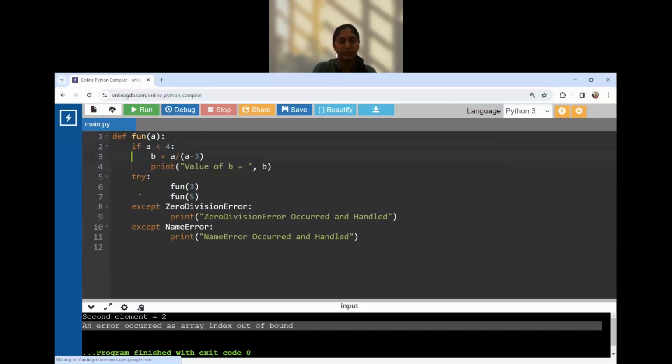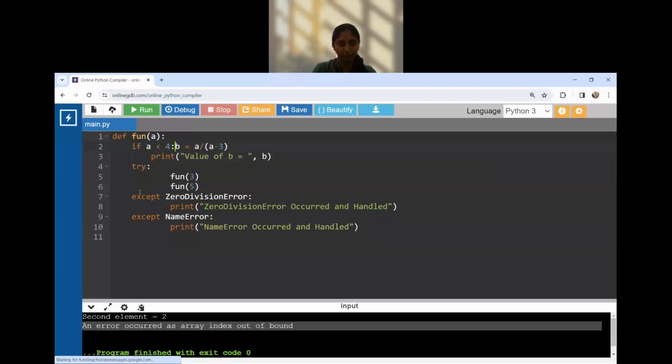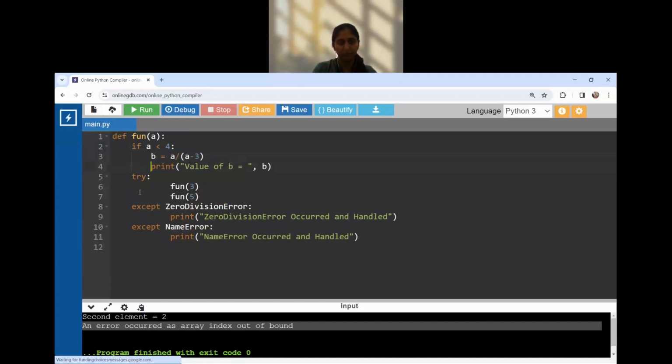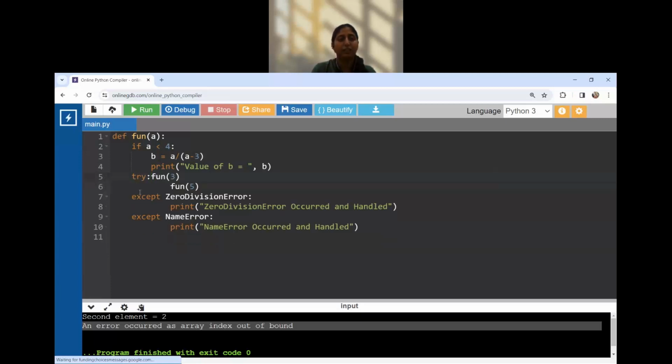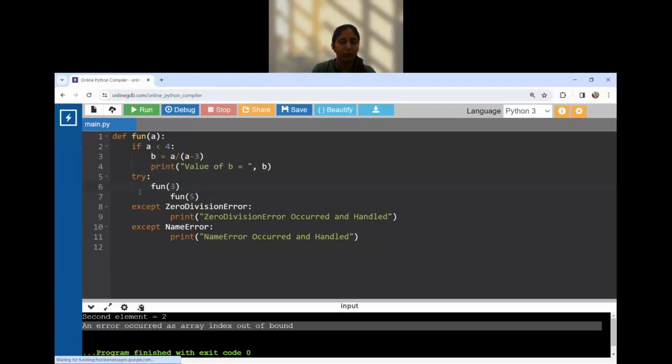Always check the indentations. In the try, we are trying to call the function. Now, the except statement.